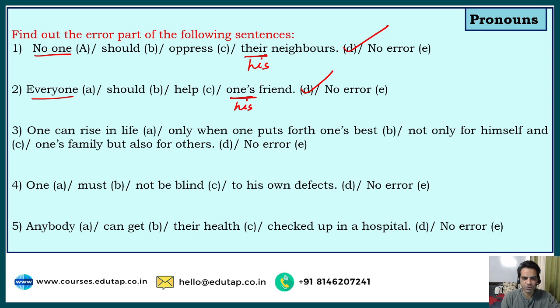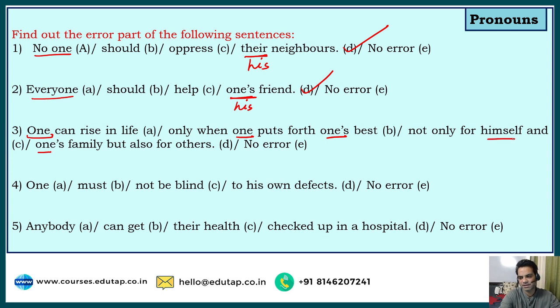Right. Now question number 3, guys. One can rise in life only when one puts forth one's best, not only for himself and one's family, but also for others. Now this is what I was talking about, guys. Always remember, whenever the subject of a sentence is universal one. What do I mean by universal one? We're talking about one entity, but it applies to everyone. So one can rise in life. So we're talking about anyone, right? So one entity. So when the subject of a sentence is universal one, all the corresponding pronouns should also be kept one.